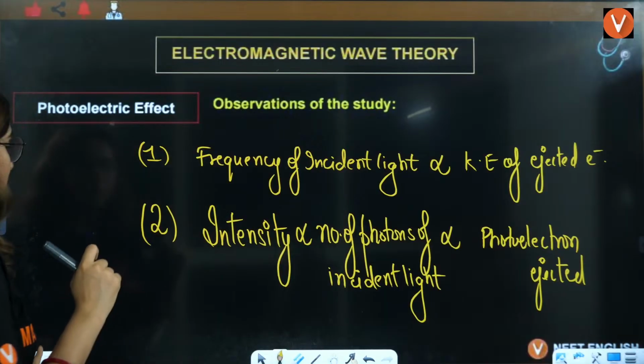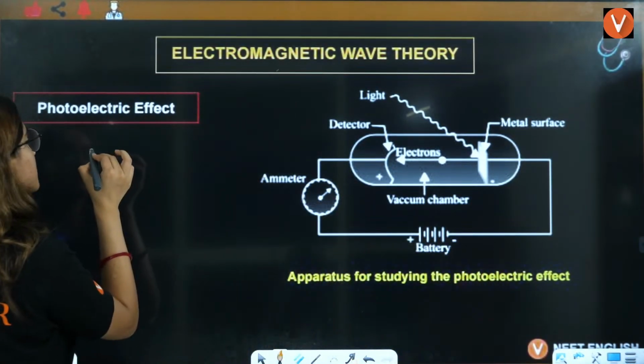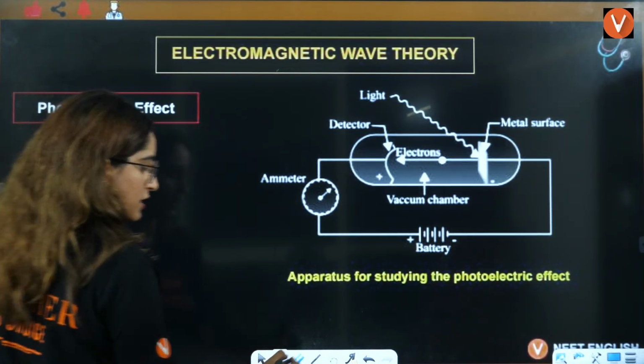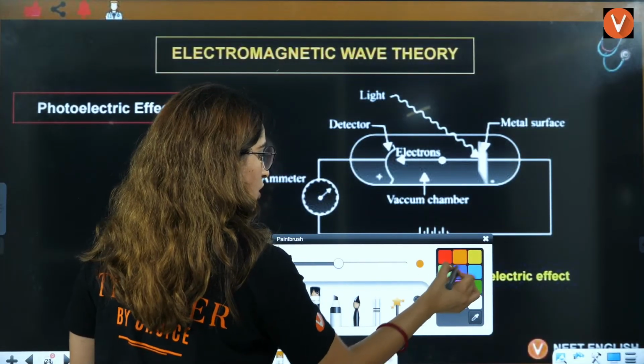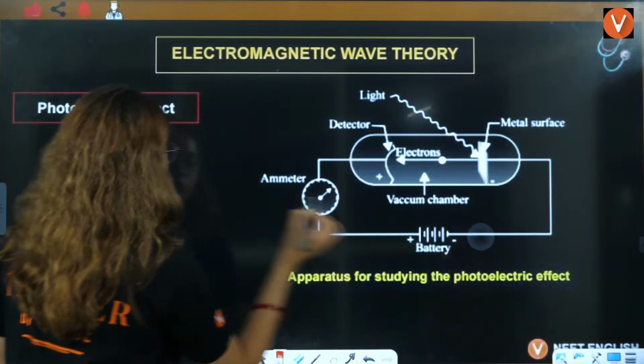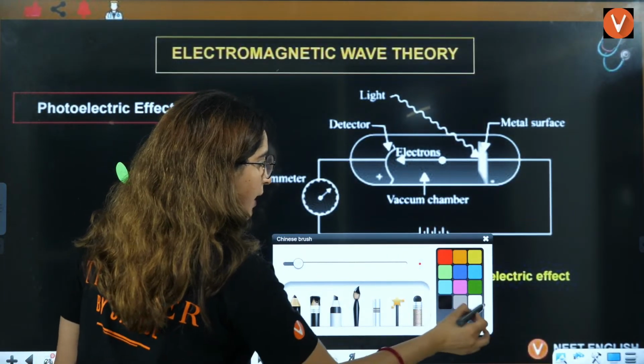Now, you know what the main question here is? Ma'am, why one photon and one electron? Let's say this is a photon, and this is the electron. What will happen here?